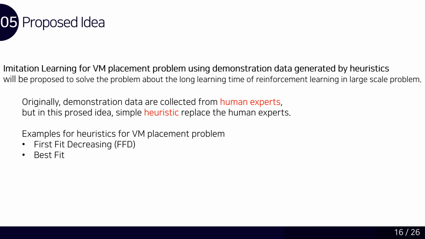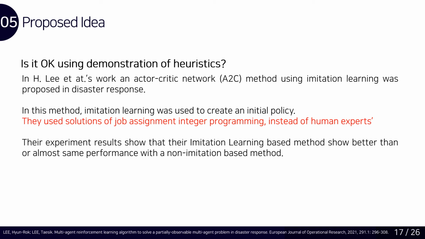Originally, imitation learning requires demonstration data of a human expert, but the proposed idea uses data generated by simple heuristics such as best speed decreasing and best speed. You may worry about using a demonstration of heuristics. In other works using imitation learning, they combine A2C with imitation learning in the disaster response domain. They used demonstration data generated by heuristics too. Their experiment results show that who makes the demonstration does not affect the quality of the learning.